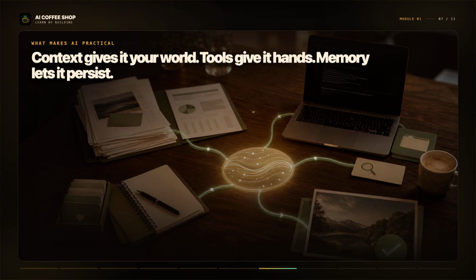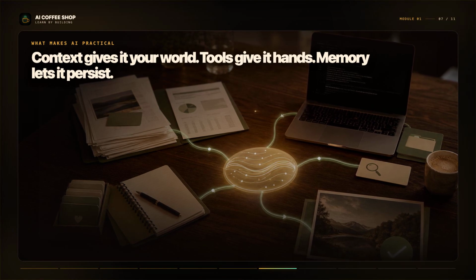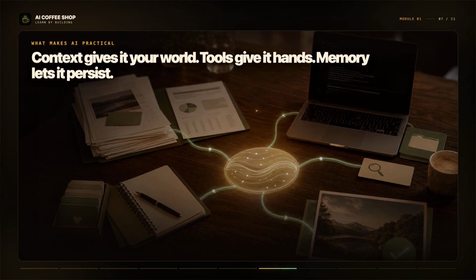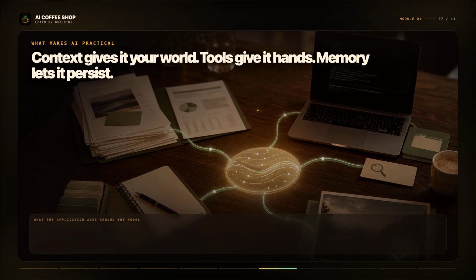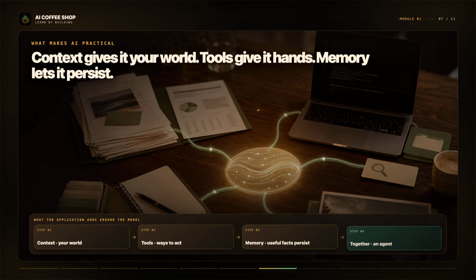A raw language model is like a brain in a jar. It knows general patterns, but it does not know your private systems, and it cannot act on its own. Context gives it your world, your documents, data, job, and goals. Tools let it run code, read files, query systems, and call APIs. Memory carries useful facts across sessions. Brain alone is a clever chatbot. Brain plus context, tools, and memory becomes an agent that can participate in real work.